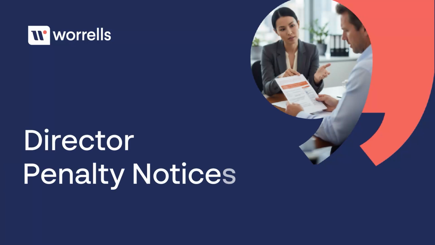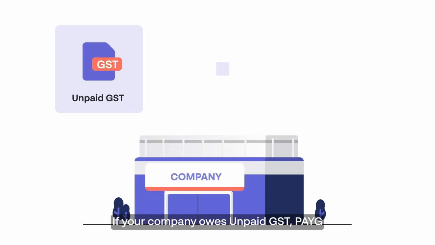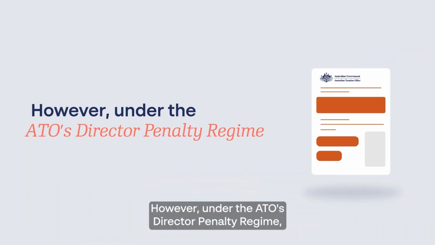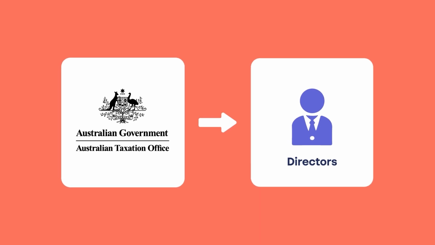Director penalty notices, what every director should know. If your company owes unpaid GST, PAYG or superannuation, you might assume those debts stay with the company. However, under the ATO's director penalty regime, the ATO can pursue directors personally for these debts.